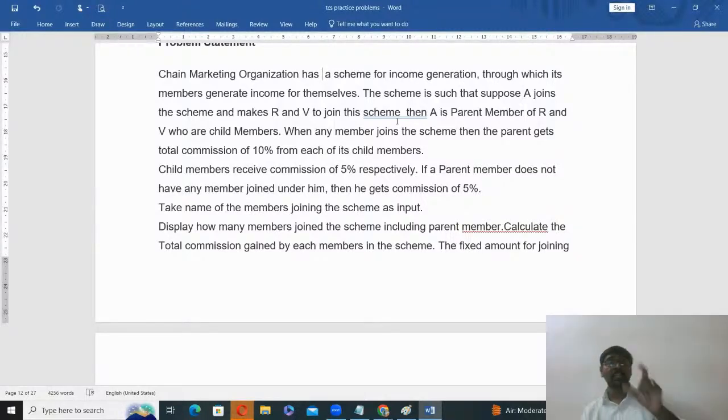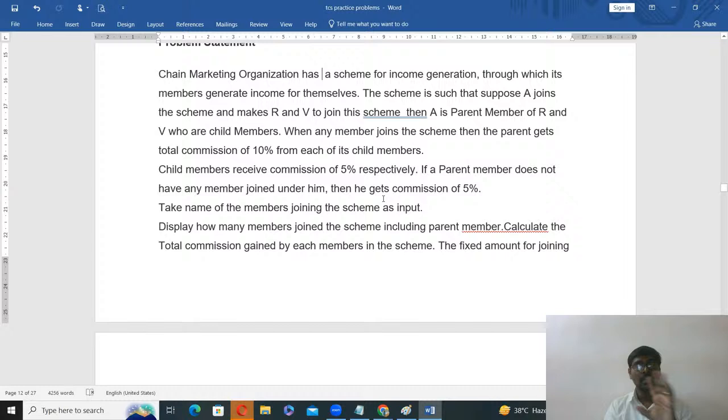For example, if three children are there, each 10%. Child members receive a commission of 5% respectively. Now, if a parent member does not have any member joined under him, then he gets a commission of 5%.